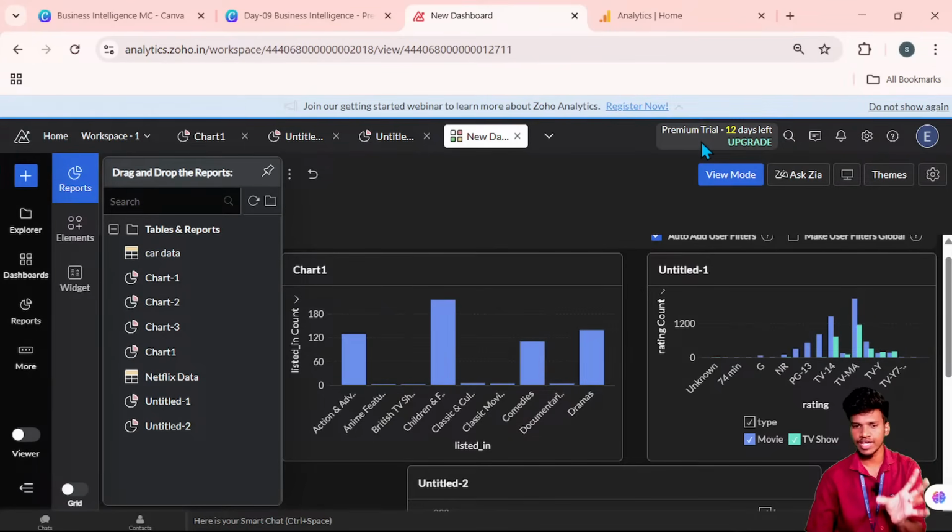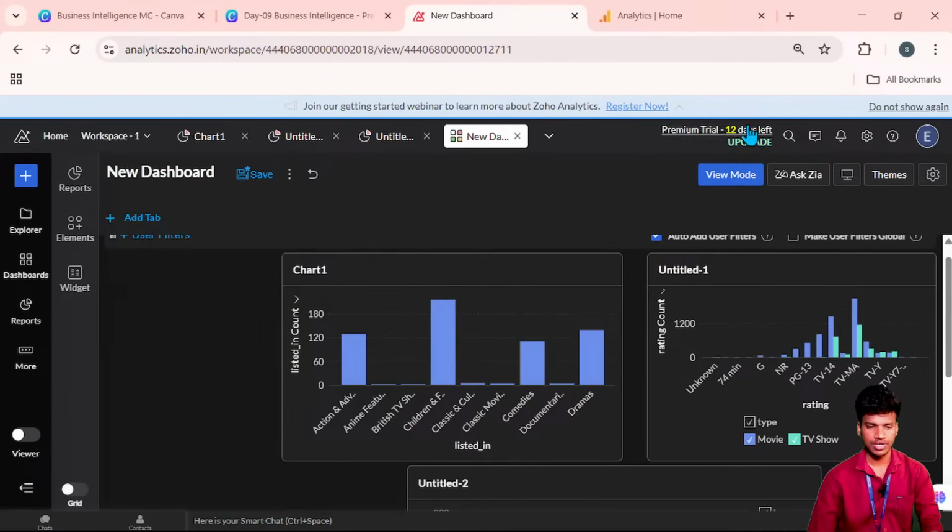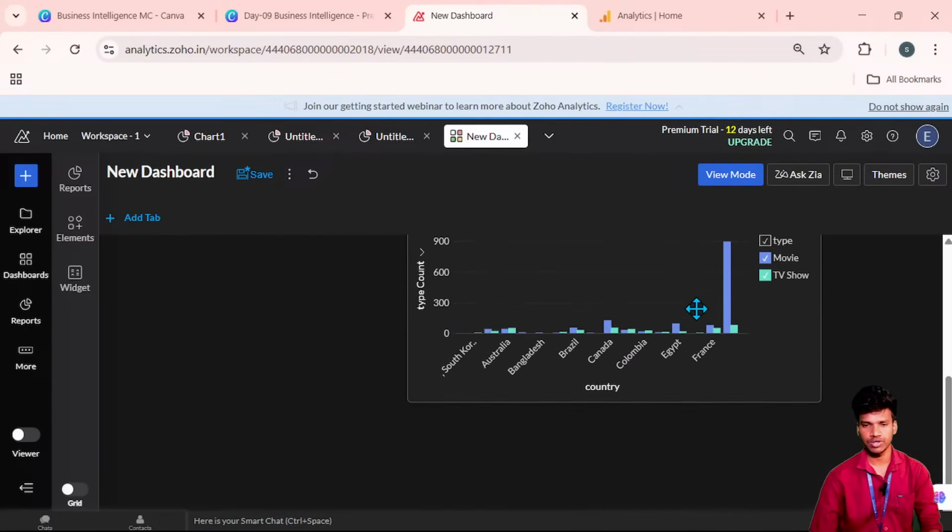So in total 15 days you can have a free trial for this particular Zoho tool. After that, you can get a premium for this tool for your use. Okay, so then what I said is presenting in a top 10, not a top 3. Okay, so it is a paid tool, it's not free.